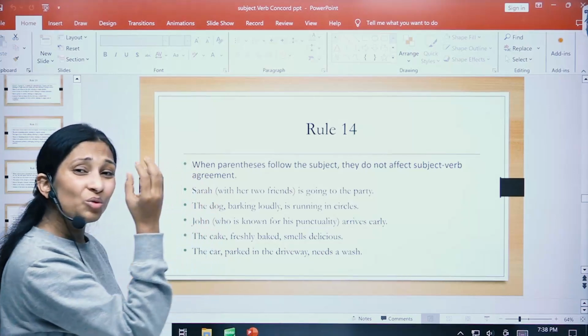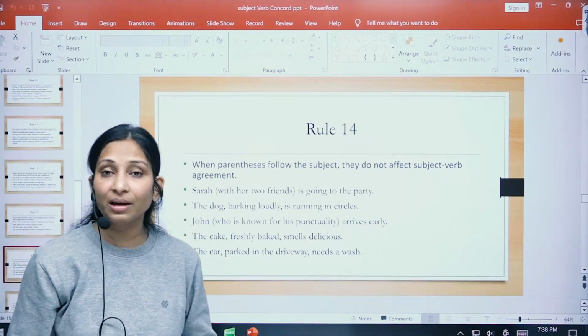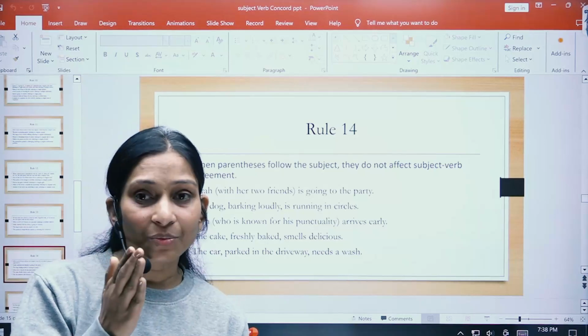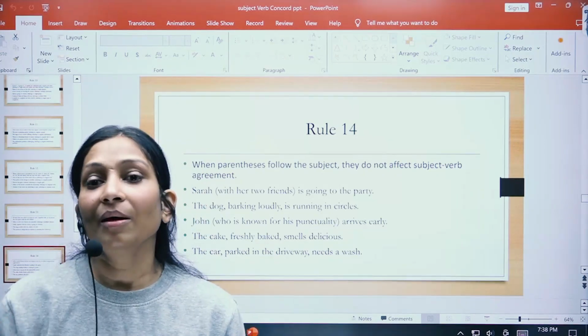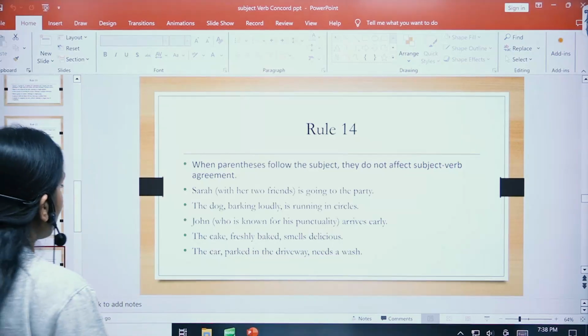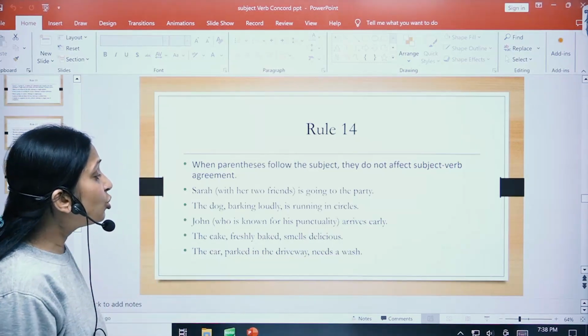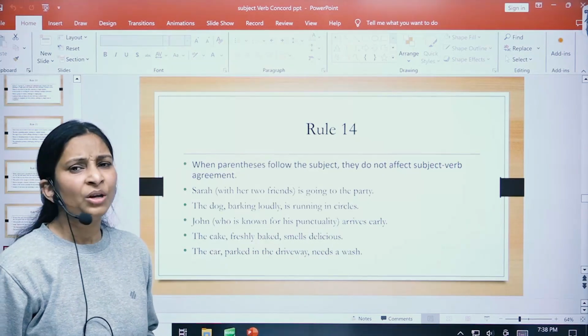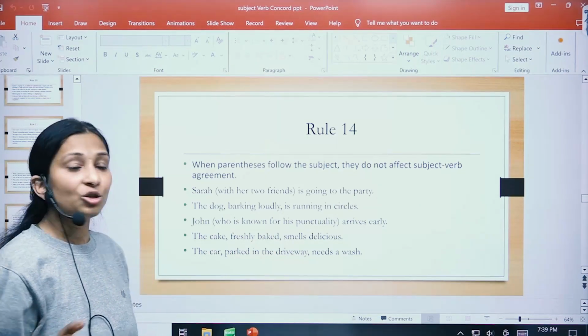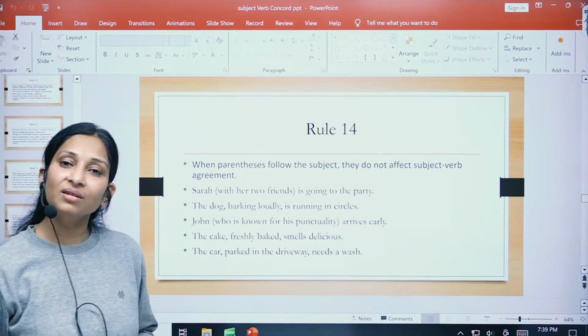So we're talking about the dog, and usually, children, let me tell you, in these cases the main subject is separated through a comma, and then it continues with the parenthesis, the filler subjects. John, who is known for his punctuality, arrives early. So who is known for his punctuality is just a filler thing, and we're just talking about John arrives early.